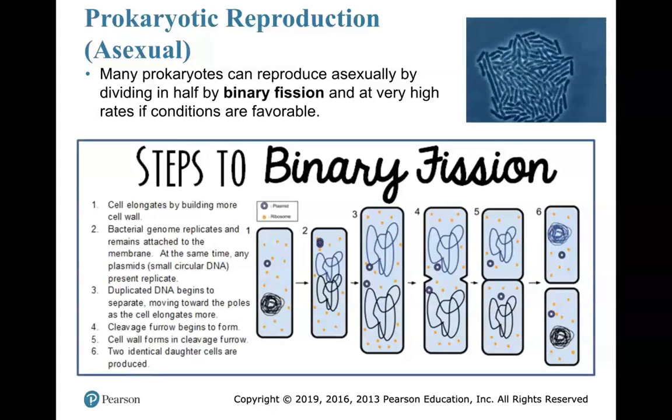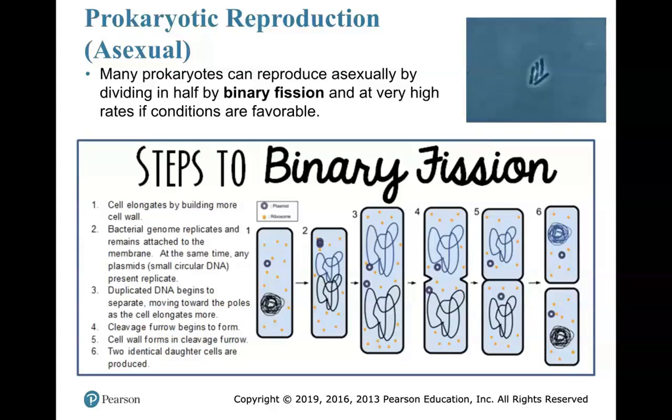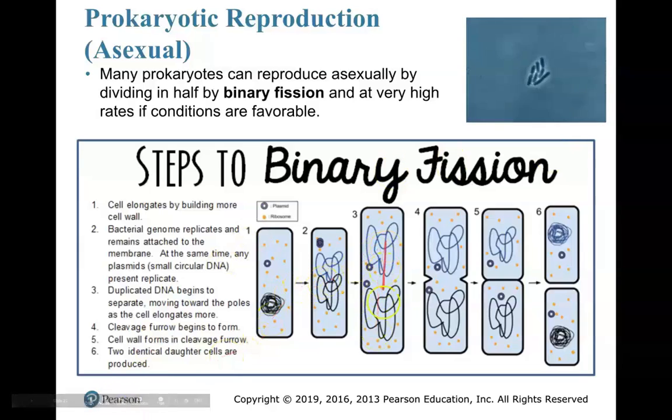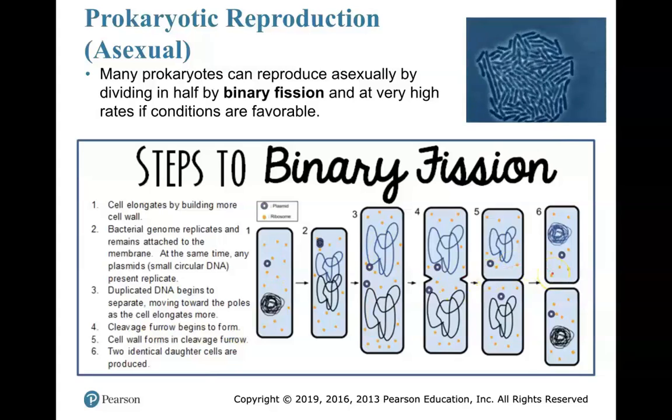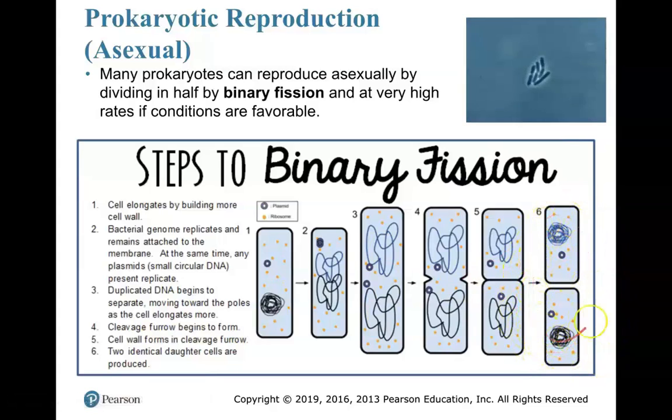So we're talking about a single-celled organism here. So we're wanting to go from one cell to two cells. You're trying to make a clone of yourself. That's mitosis, in a sense. It is going to be different because we don't have a nucleus, and so the way that DNA gets allocated and the way that DNA goes to its opposite pole is going to be a little bit different compared to how mitosis occurs in the eukaryotic cell. But the end product, what I want you to see here, is two genetically identical cells. This is asexual reproduction in prokaryotes.